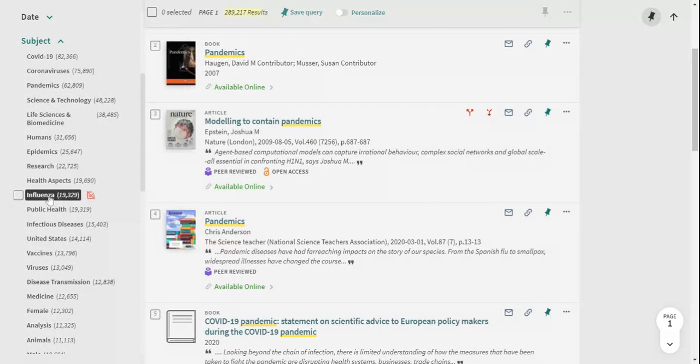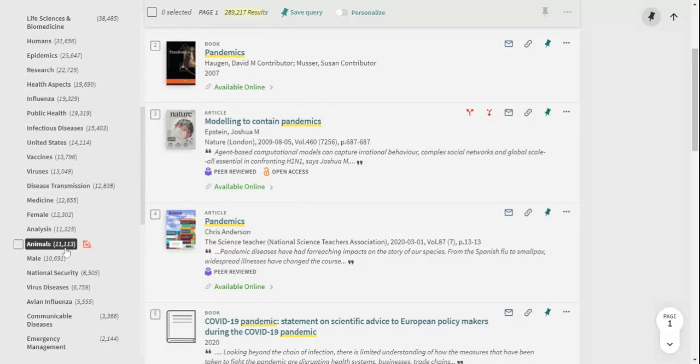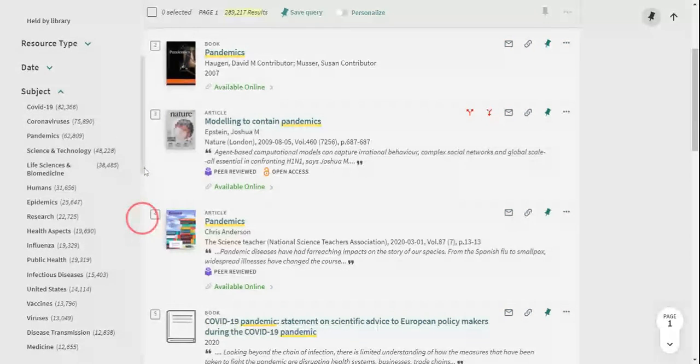Interesting. What about the flu pandemic? Ooh, the influenza pandemic. That might be interesting to you. Thinking about disease transmission, thinking about pandemic in animals, thinking about national security. I don't know. At that point, it's going to be really up to you to see what you feel like. Today kind of feel like COVID-19.